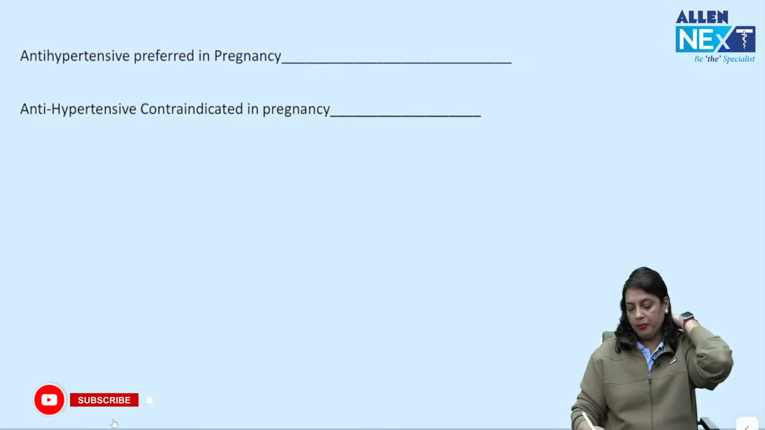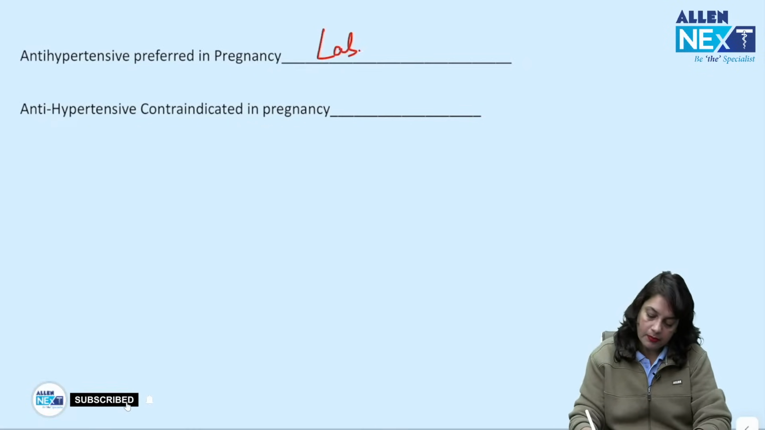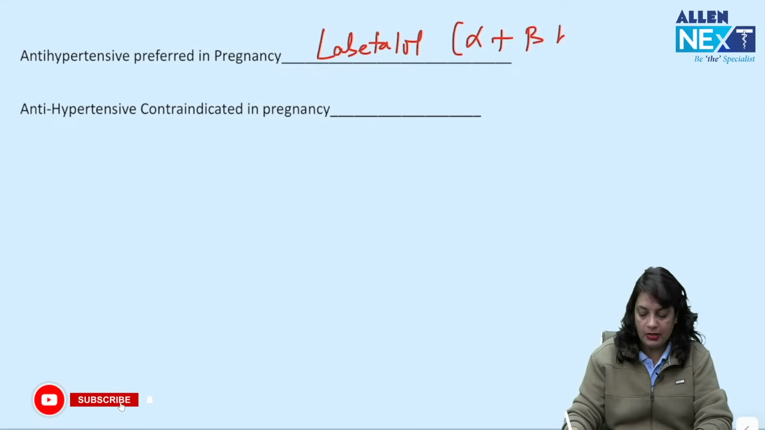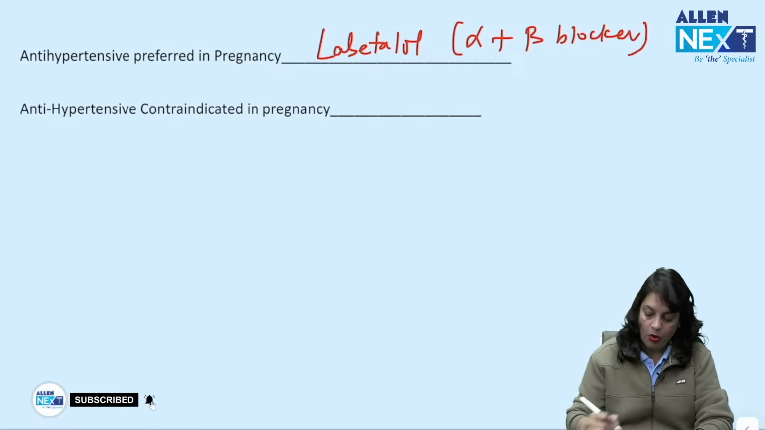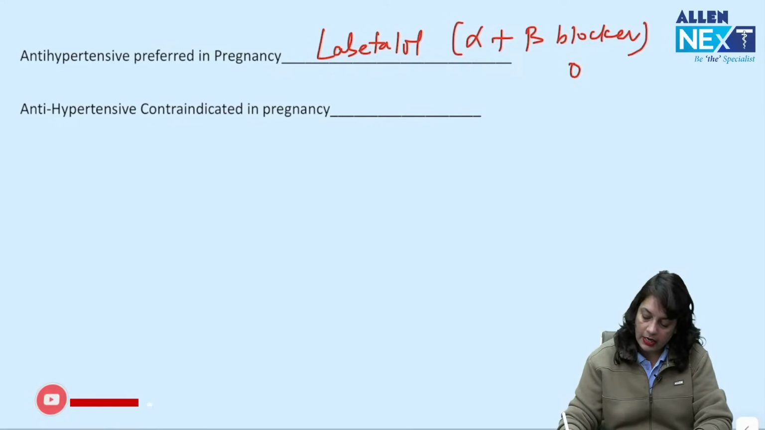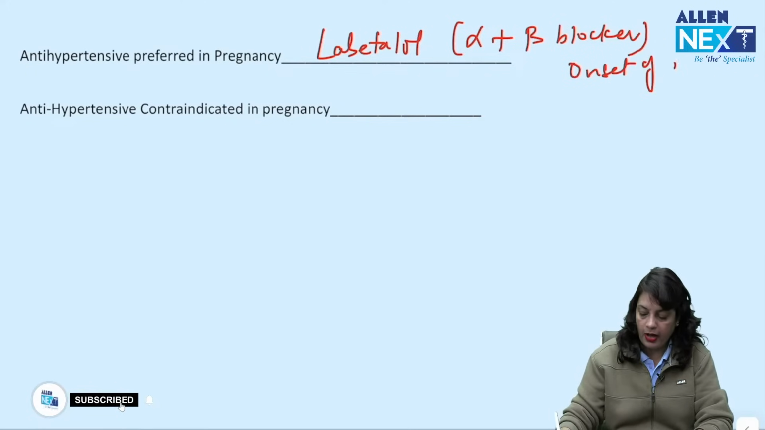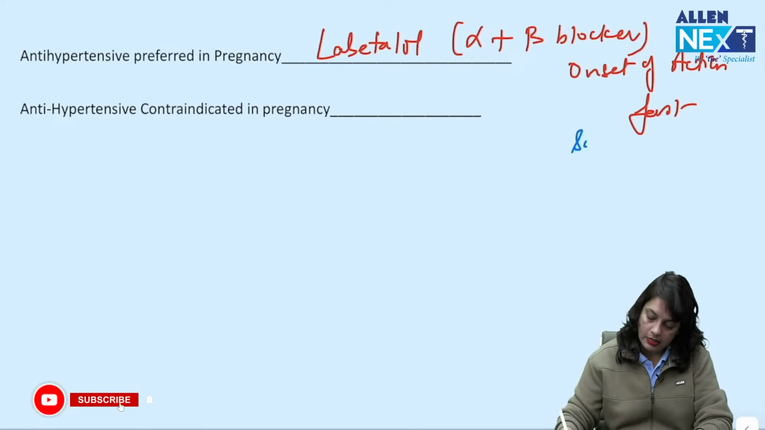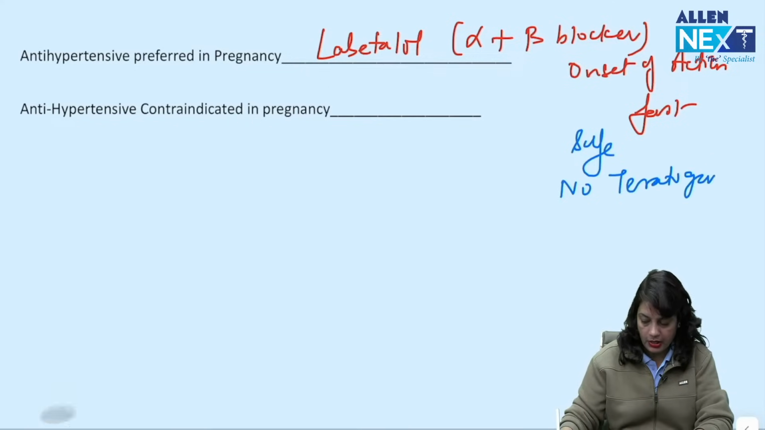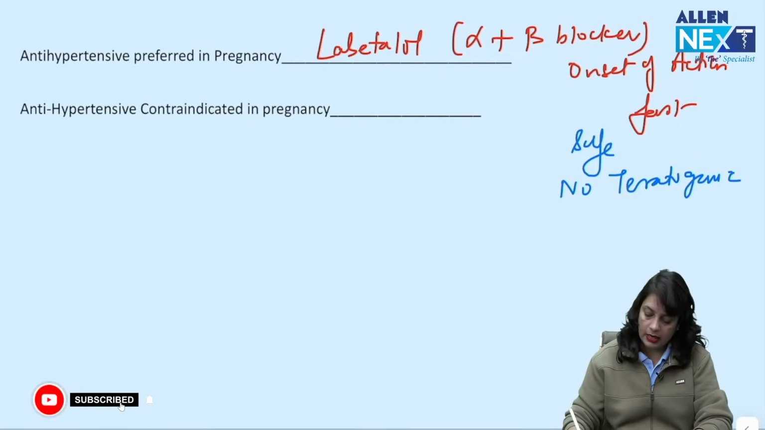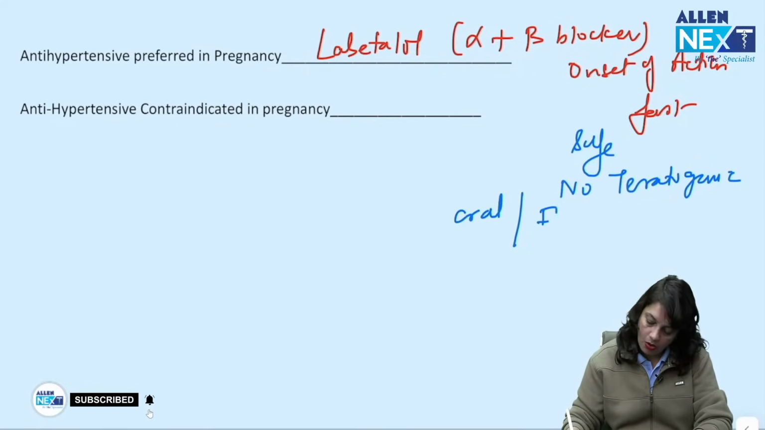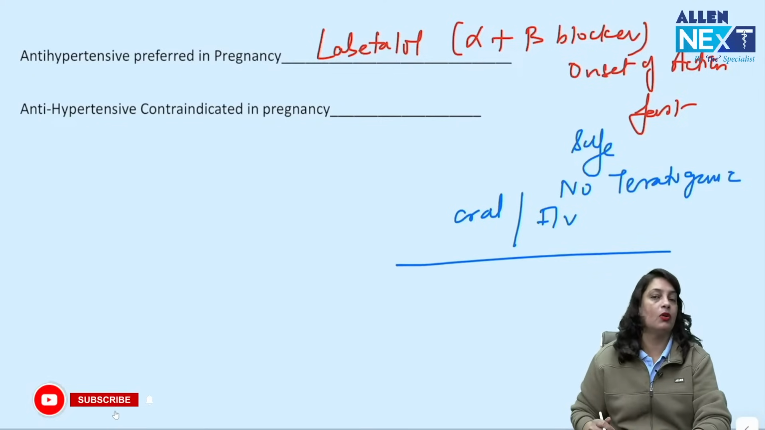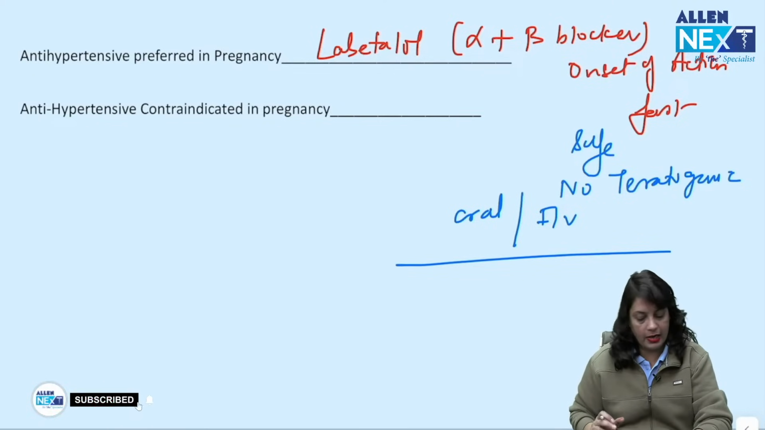Antihypertensive preferred in pregnancy is labetalol, which is an alpha plus beta blocker. Its onset of action is fast, it is very safe, no teratogenic effect, and it can be given oral or IV. Okay, so that is why labetalol is preferred.